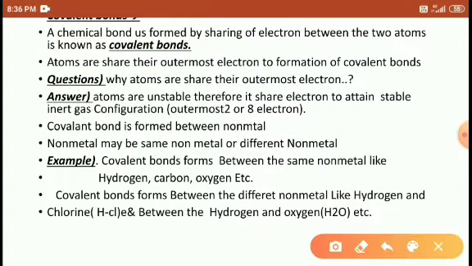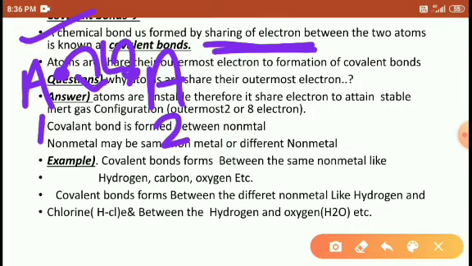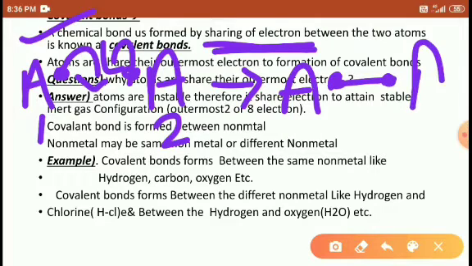Right, students? So the definition: the chemical bond formed by sharing of electrons between two atoms is known as a covalent bond. Here I am using two atoms, one A atom and another A atom. Both are the same atoms, right? This is the first A atom's electron, and this is the second A atom's electron. Both are sharing electrons, and when both are sharing, the bond forms between them.